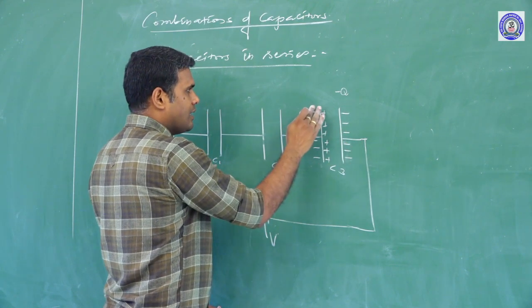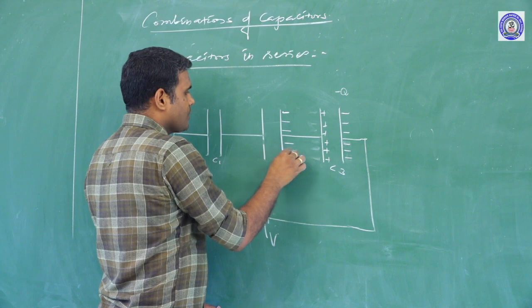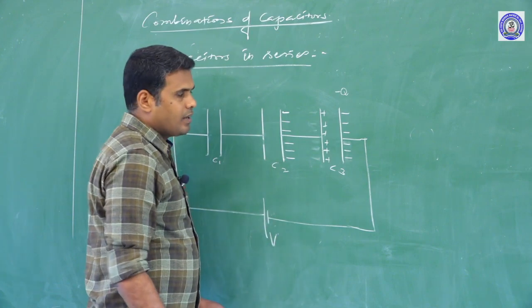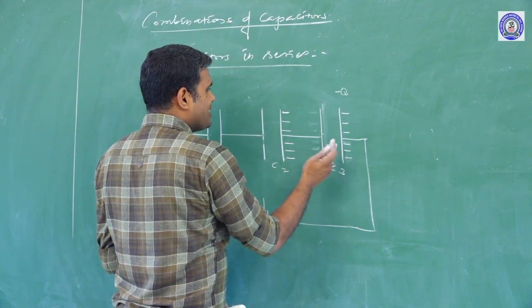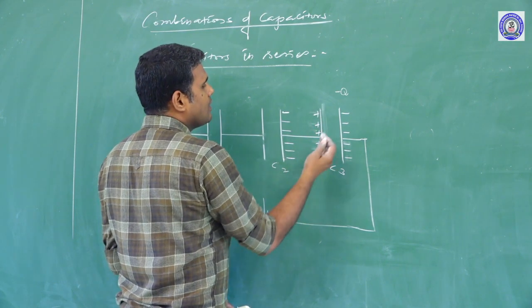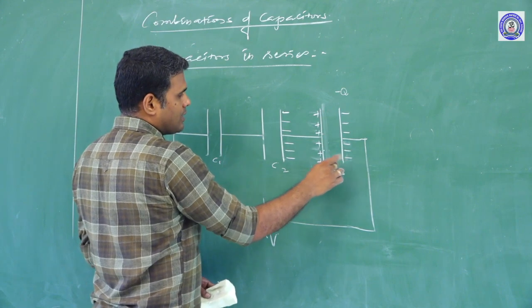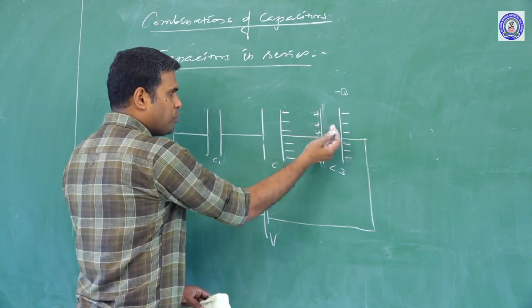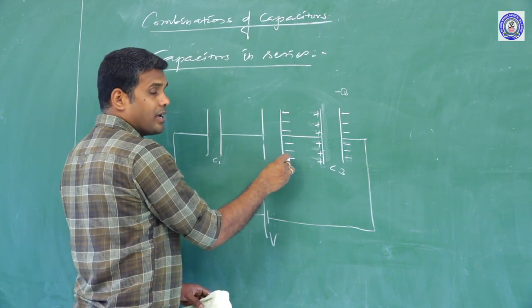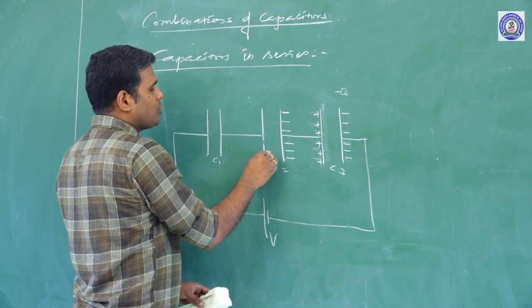The negative charges on the left plate of the capacitor C3 are pushed by the negative charges on the right plate, so that minus Q charges are pushed to the right plate of the capacitor C2. The positive charges are distributed over the surface of the left plate of the capacitor C3. So one capacitor plate is loaded with positive and negative charges. The pushed negative charges will stick to the right plate of the capacitor C2. These negative charges once again induce positive and negative charges.